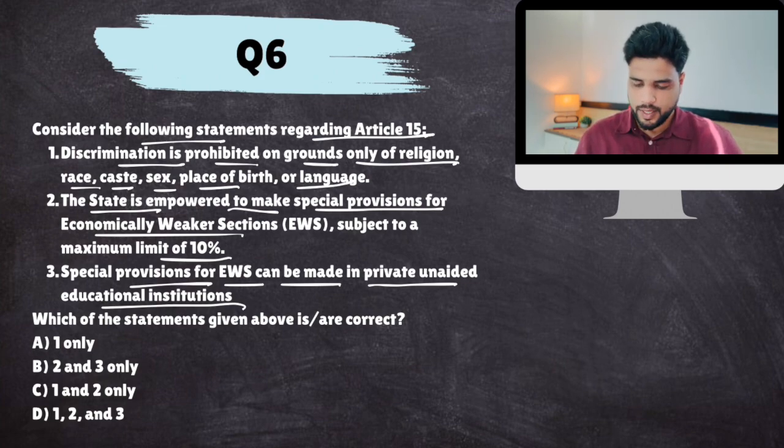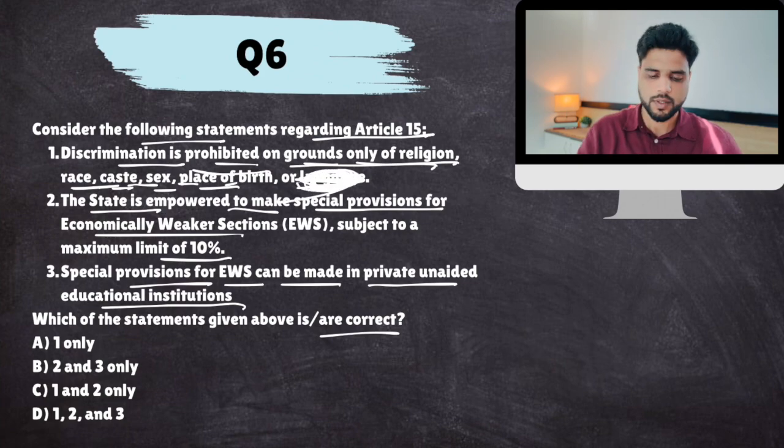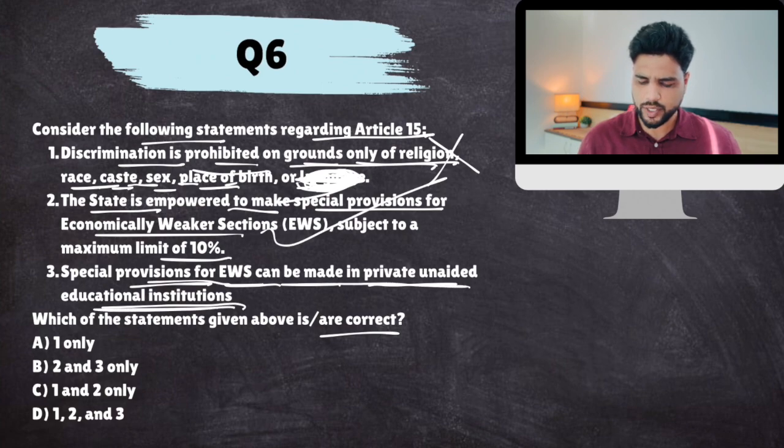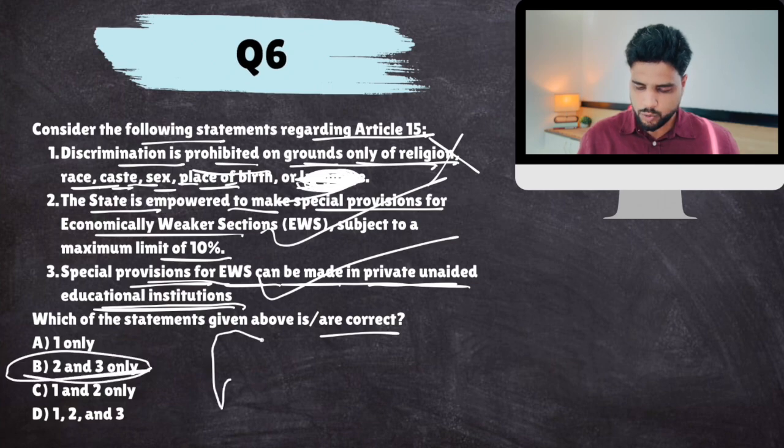Now, which are correct? Discrimination is prohibited on grounds only of religion, race, caste, place of birth, not language. Language is not there in this, so this is false. State is empowered to make EWS reservation, yes. Special provisions for EWS can be made in private unaided educational institutions, yes. So the answer would come out to be B. Okay, next.